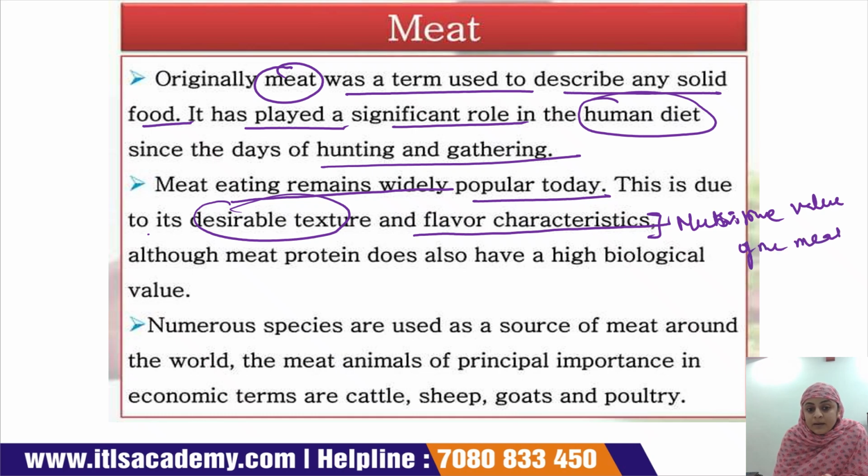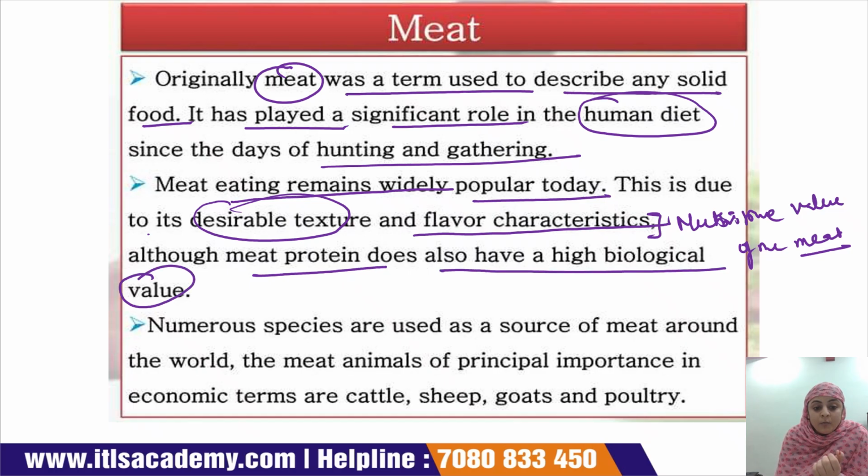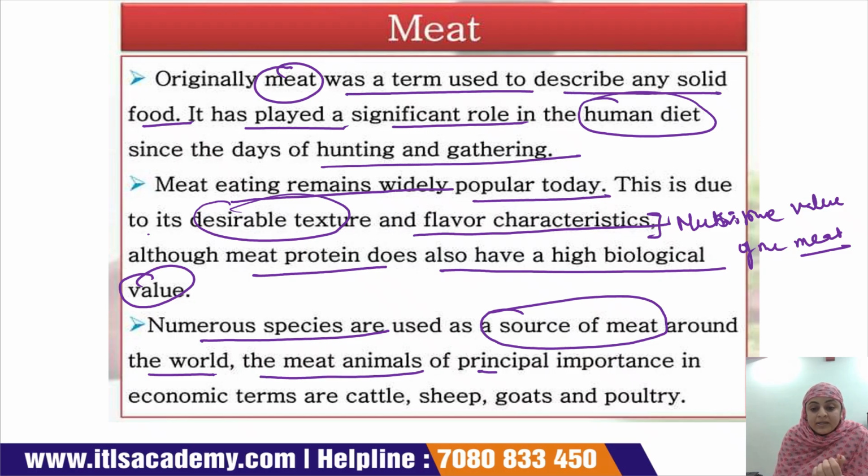Meat protein also has a high biological value. Numerous species are used as a source of meat around the world. The meat animals of principal importance in economic terms are cattle, sheep, goats, and poultry.